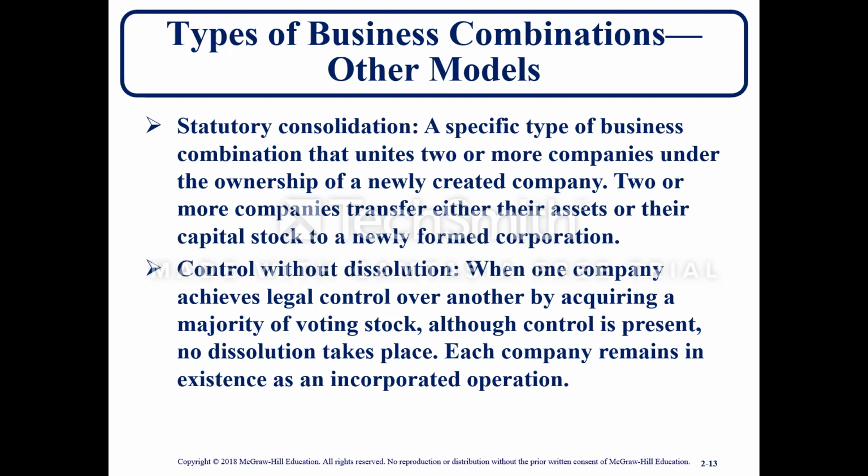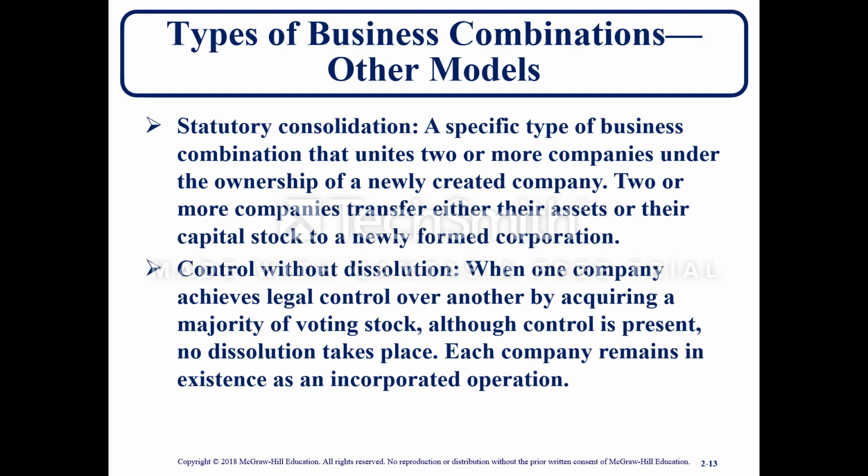So basically, if you had Facebook and WhatsApp, and they decided to create a third company, call it Messenger, now you no longer have Facebook and you no longer have WhatsApp. Now you have the new company called Messenger. So it is a specific type of business combination that unites two or more companies under the ownership of a newly created company. Next, control without dissolution.